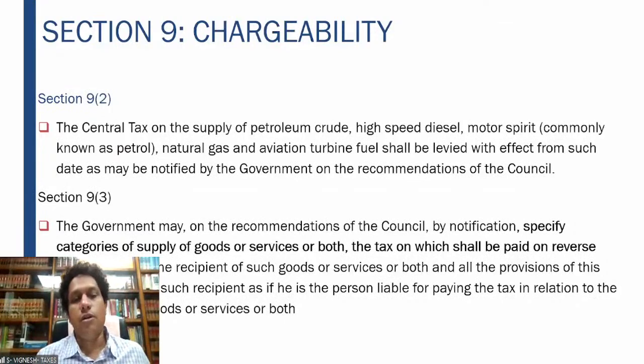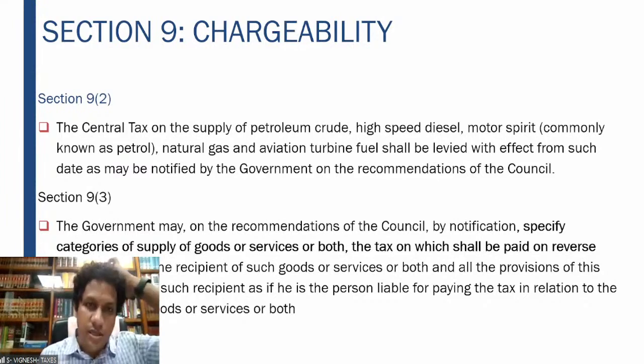Right? So therefore, 9 subsection 3, what does it say? On recommendations of the council, it will specify the categories of supply of goods or services, the tax on which is to be paid on the reverse charge basis. From our examination point of view, the services mentioned in the reverse charge mechanism are important for us to understand, because multiple problems can be asked on the services aspect.